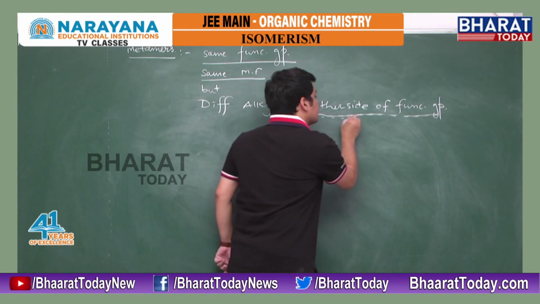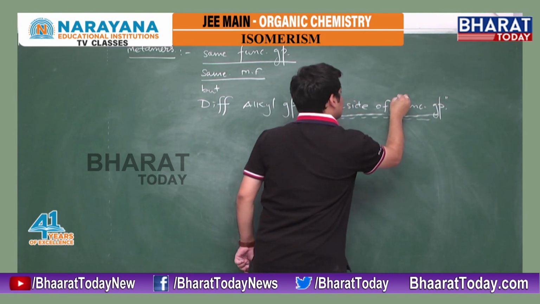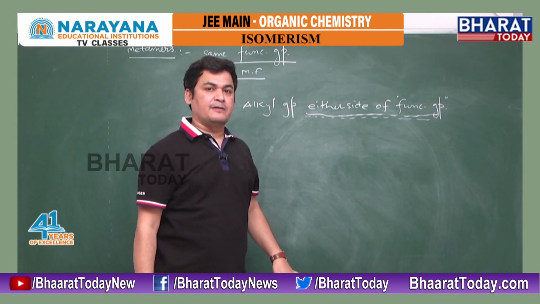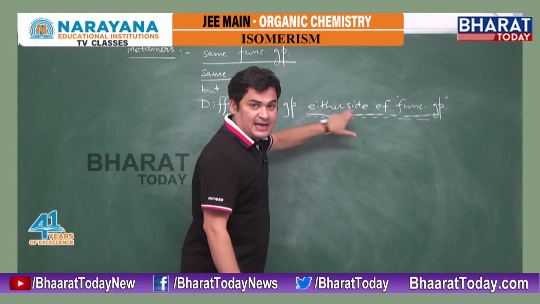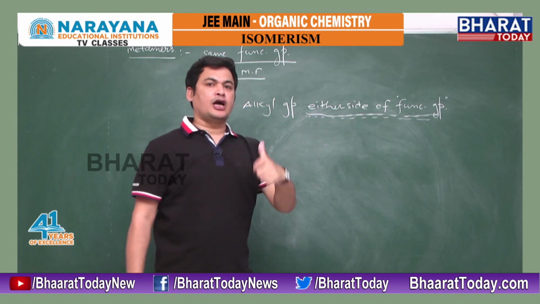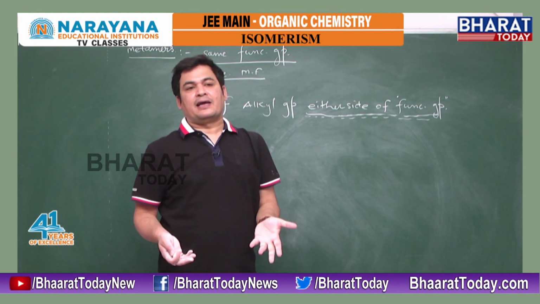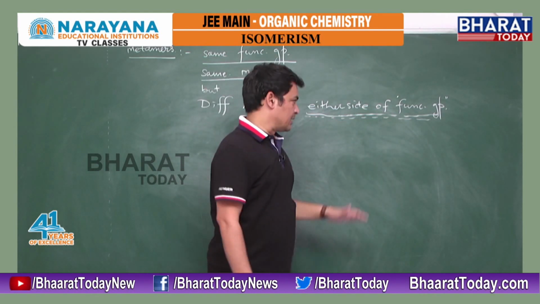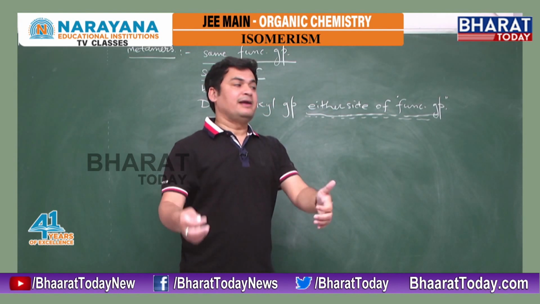The meaning is your functional group should be bivalent or trivalent or multivalent because we are discussing either side. The functional group should not be monovalent. Otherwise, you can't have both two sides, na? So we are discussing either side of the functional group. It means the functional group should be bivalent.